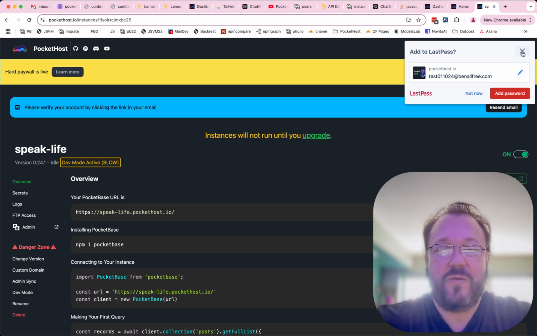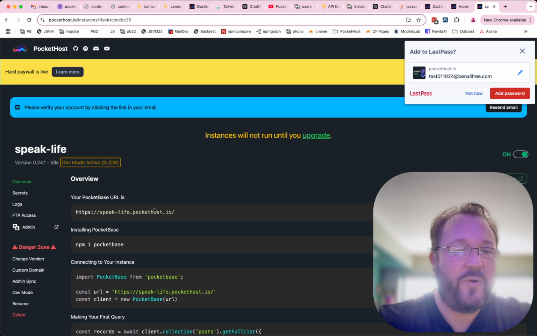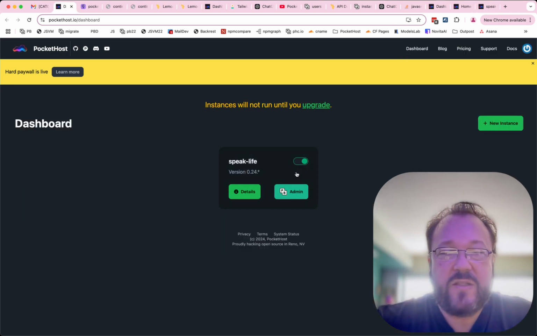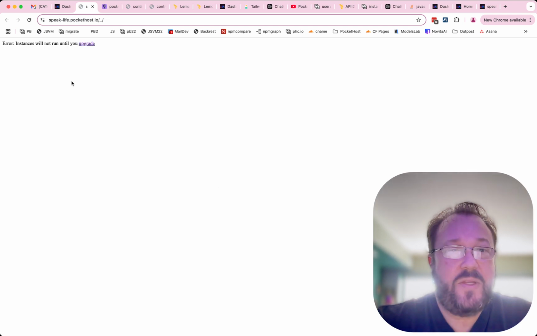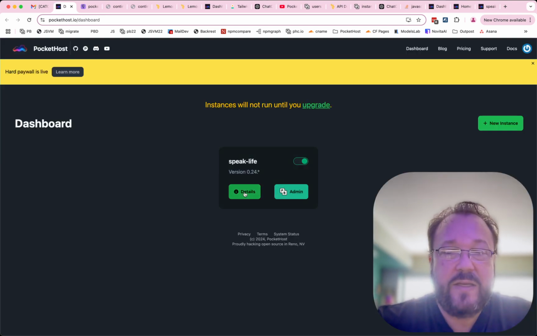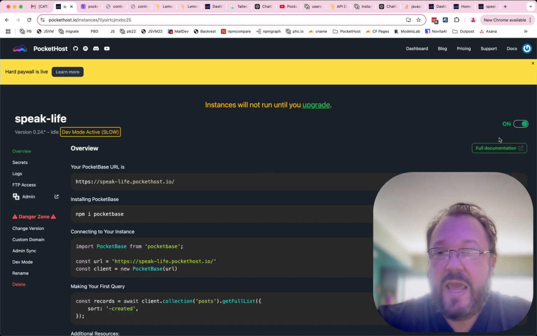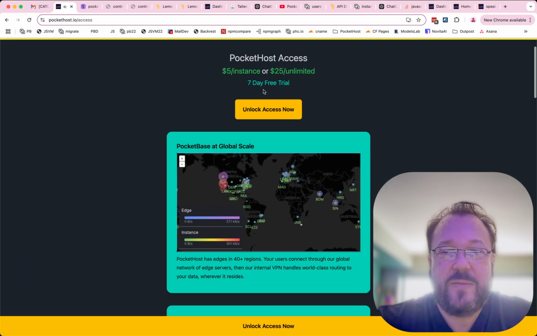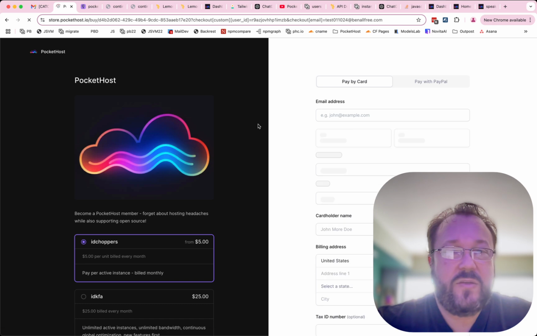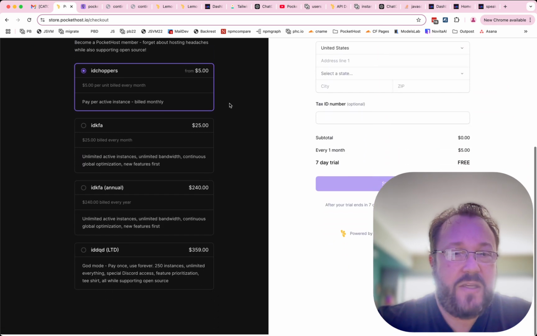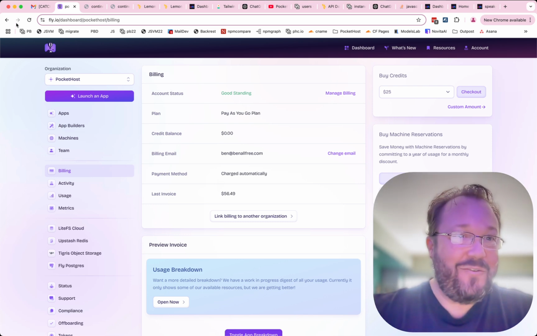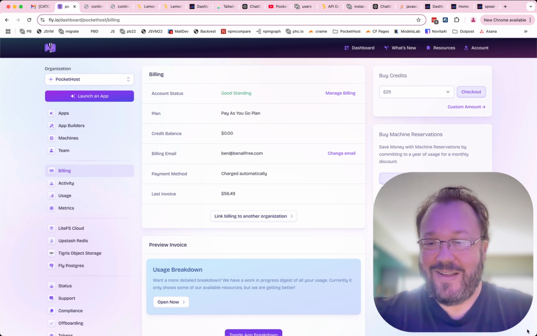Oh, I love it. I love it already, because it says instance will not run until you upgrade, but here we are right in it. And then we want to verify our account. Cool, account's been verified. Here we go. Let's hit the admin. Boom, instance will not run unless you upgrade. And yeah, check out the details. Yeah, so everything still works. It just won't run until you upgrade, and that sends you right to the paywall, and that sends you right to the new PocketHost checkout page, where you can choose this. I'm really happy with it, guys. I think we accomplished something good here.